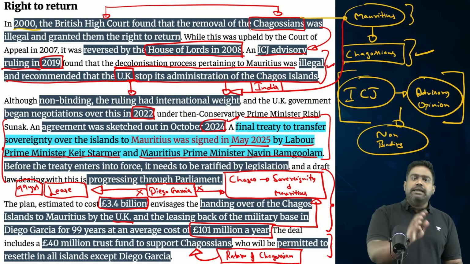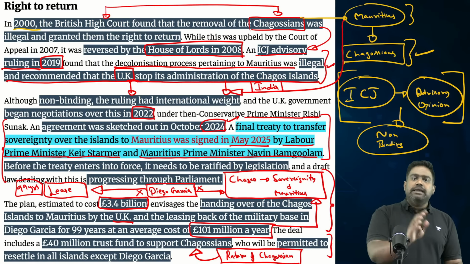Donald Trump has tried equating this with the Greenland question, and he has started bringing pressure on Britain to not bring this deal into force. See, this agreement that was signed last year, it has still not taken effect. It will only take effect after it is ratified by the parliaments on both sides.